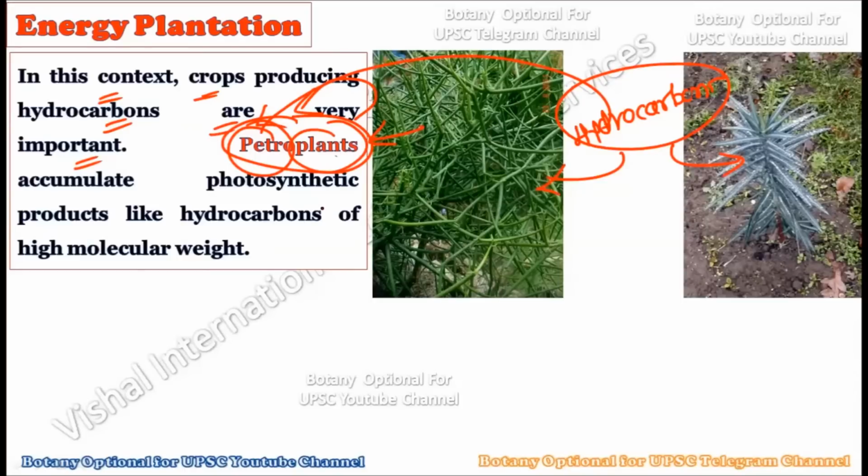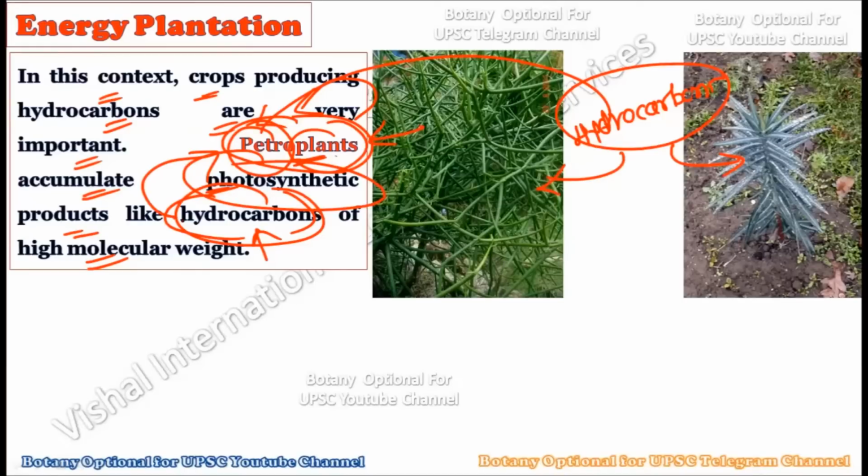Okay, so basically in this context of energy plantation, the crops which are very helpful in producing various kinds of hydrocarbons, which can later be harvested to create a purified form of fuel, such plants are called petrified plants or petro plants. Okay, they can accumulate photosynthetic products like hydrocarbons of high molecular weight. Whatever hydrocarbons they create in the process of photosynthesis can be used to create high energy fuel. This high energy fuel can be directly used as an energy source for human activities, and that is why such petro plants can be planted in series like agriculture to extract the maximum hydrocarbons out of them.